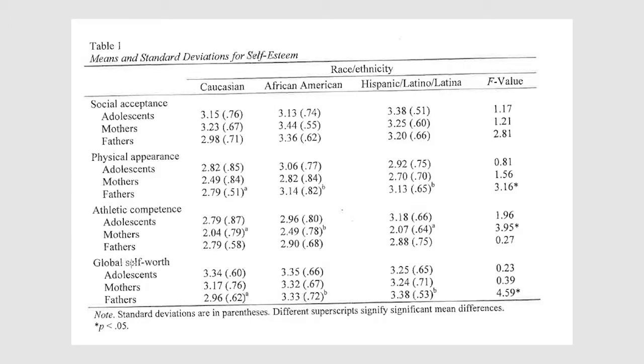Here's one more on global self-worth, the only other scale where there's this overall significant difference. And we see this for global self-worth. White men had the lowest score on this, and black men and Hispanic men scored significantly higher compared to white men, but there was no difference between black men and Hispanic men. So that's an example of how you might see ANOVA presented in a journal article.